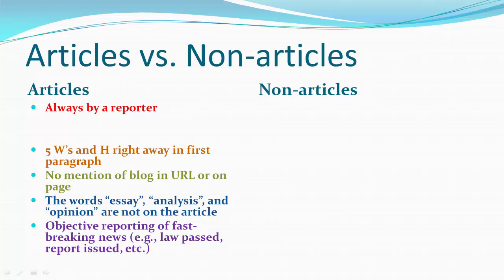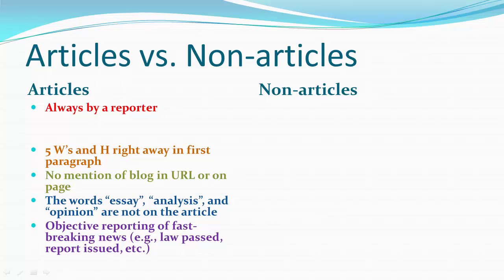What you also want to do is look at the URL, the address in the address bar, if you're going to an online newspaper, because often online newspapers will have blogs, like the New York Times, and they'll have the word blog in the URL, but it may not say blog on the screen. So look in that URL. If you see blog, it is not an objective news article. So that can be a clue.